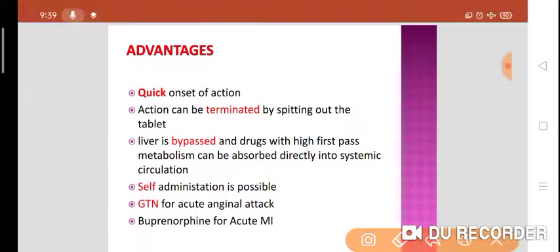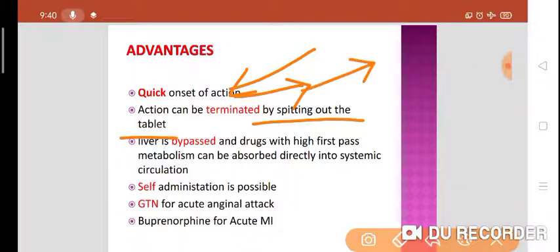Now, what are the advantages? Quick onset of action. Action can be terminated by spitting out the tablet. Quick onset because the drug is directly absorbed through the sublingual veins, meaning the drug goes directly to the blood. Once you get the desired effect, you can spit out the tablet to avoid the side effects.